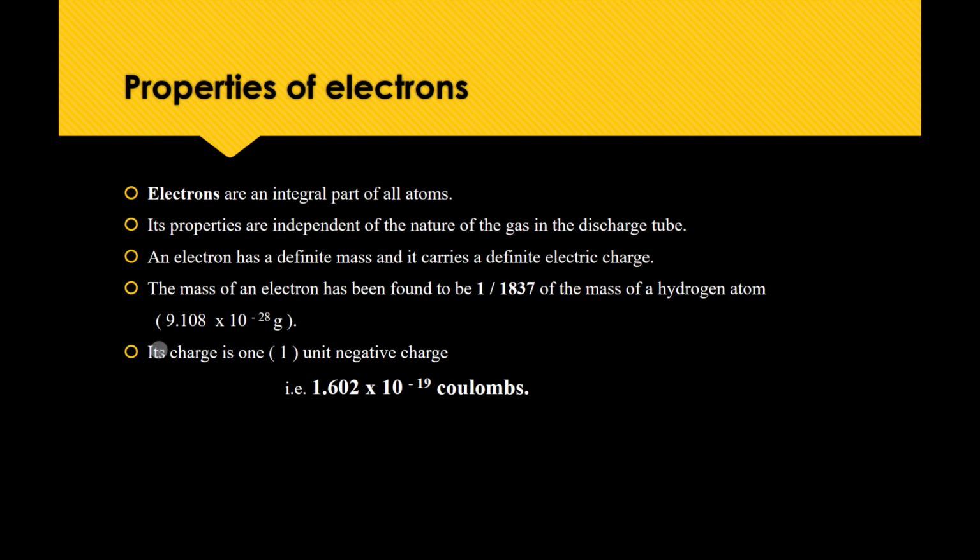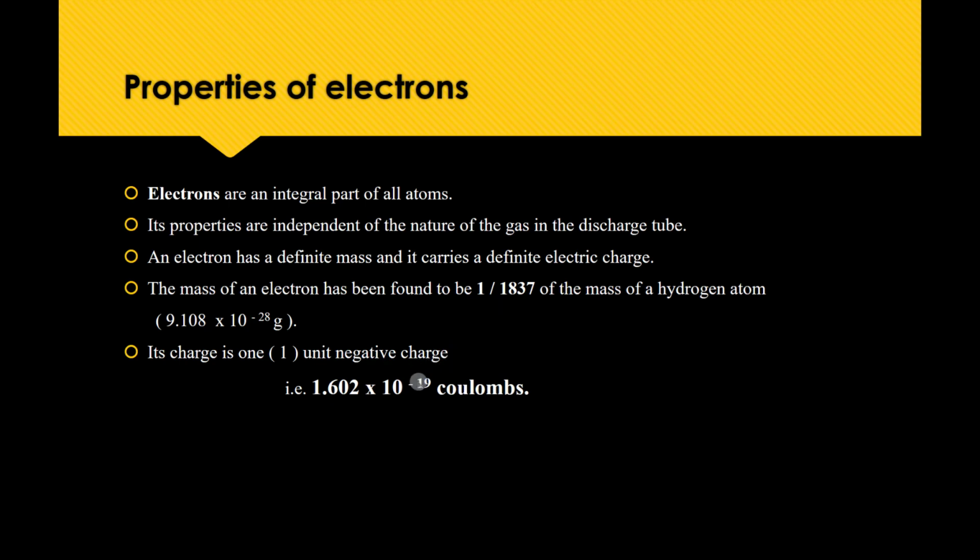So the mass of each electron is compared to the mass of a hydrogen atom, and it is 1/1837. Its charge is 1 unit negative charge, 1.602 × 10^-19 coulombs.